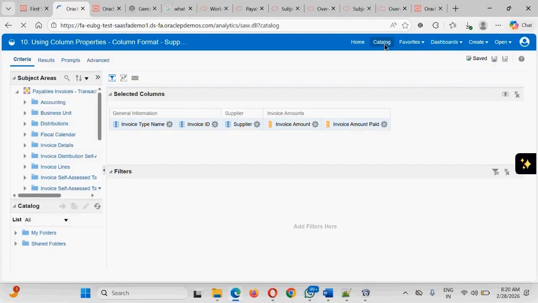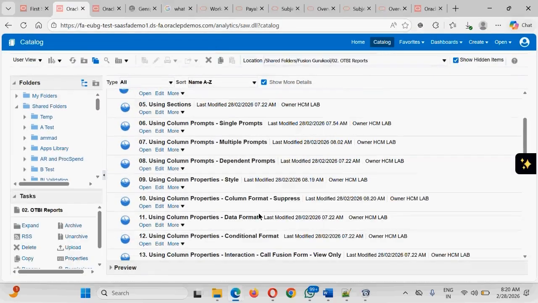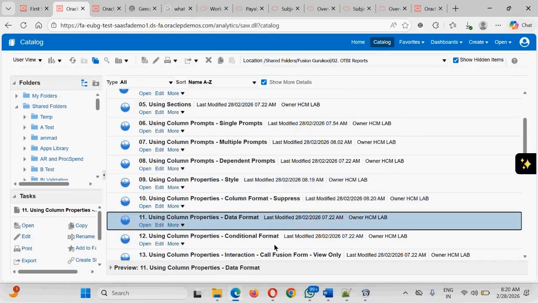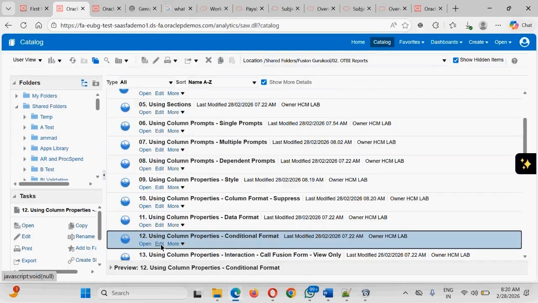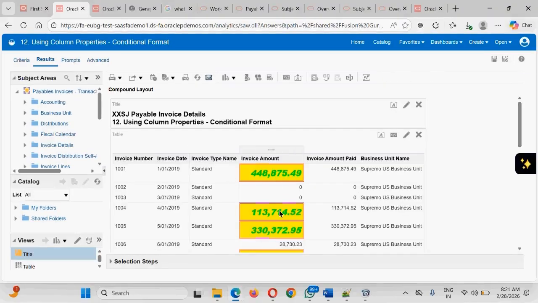The next property that we have seen is the date format, and the data format property also we have seen. Then we have conditional format. Guys, we want to apply conditions on the data. If the data is male, then show it in blue color. If the employee is female, show it in a different color. If the invoice amount is negative, or if the invoice amount is greater than 5 lakh, then show it in bold red color, something like this.